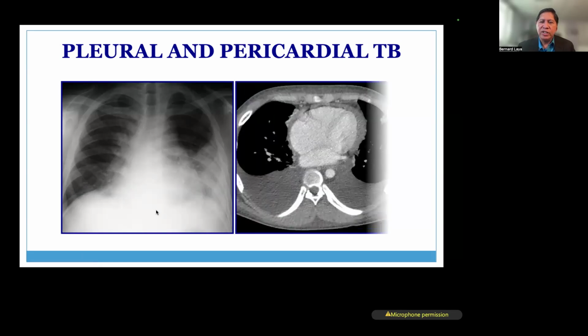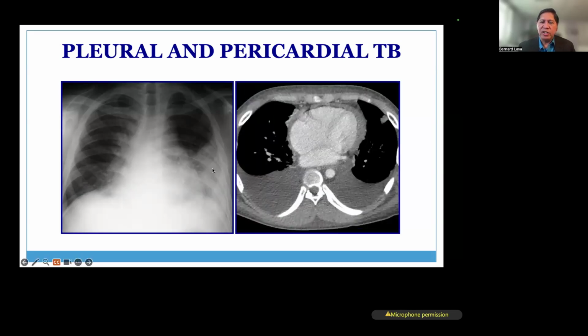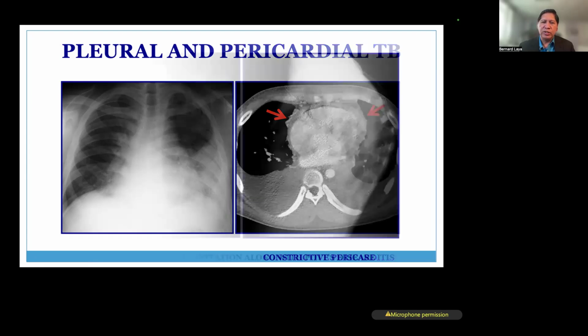And a CT scan was done. What is interesting in this patient, this is the heart, and the covering of the heart is very thick. No? So this one is pericardial thickening or pericardial inflammation secondary to TB. And this is a diagnosis called constrictive pericarditis. So this covering does not allow the heart to pump efficiently. So there's also pleural effusion. So the patient kind of develops a heart congestion of some sort. So this is proven pericardial thickening secondary to tuberculosis.